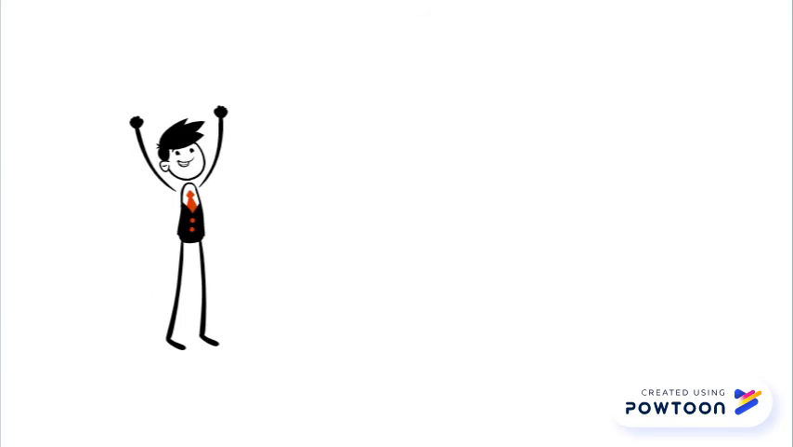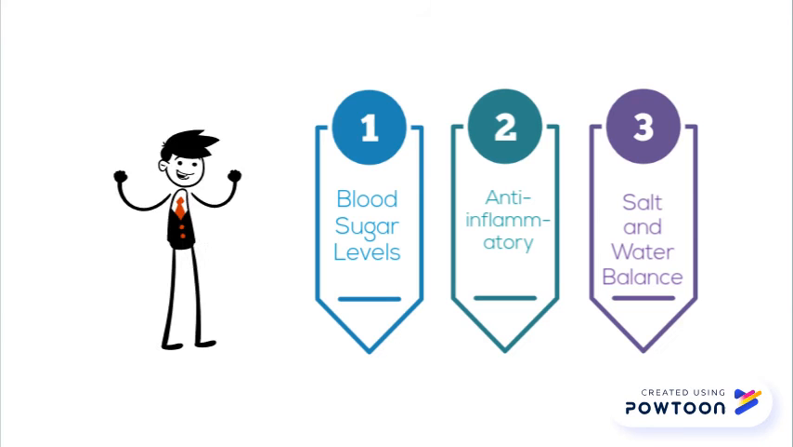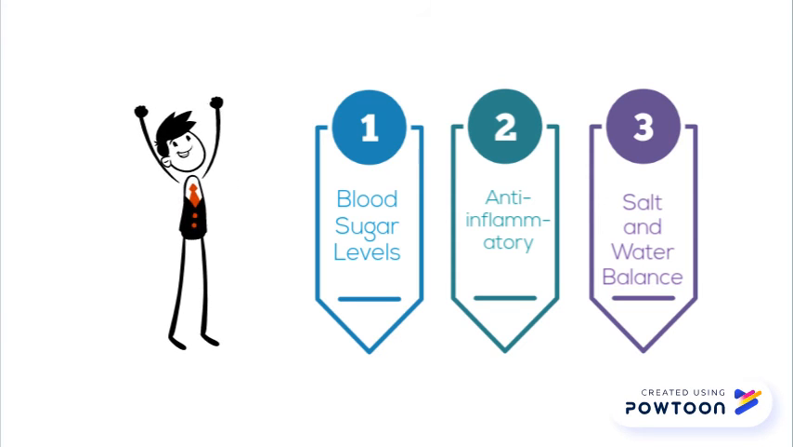Cortisol has many roles, which include controlling the body's blood sugar levels and thus regulating metabolism, acting as an anti-inflammatory, influencing memory formation, and controlling salt and water balance.